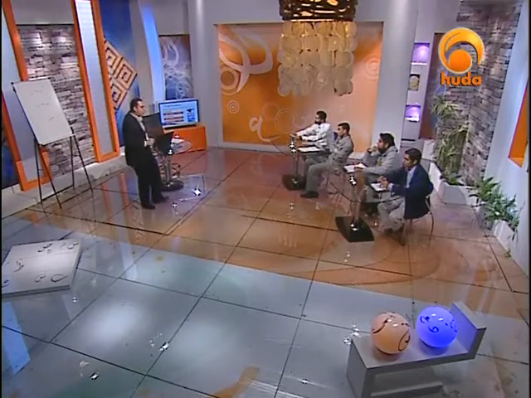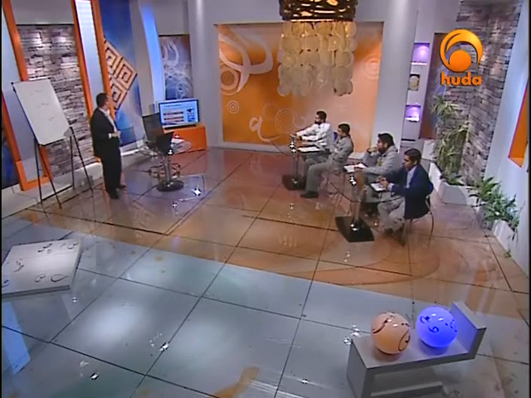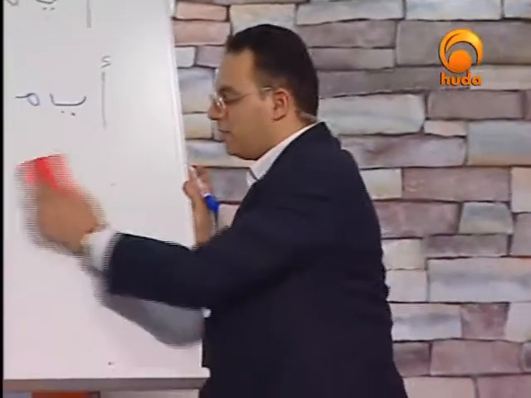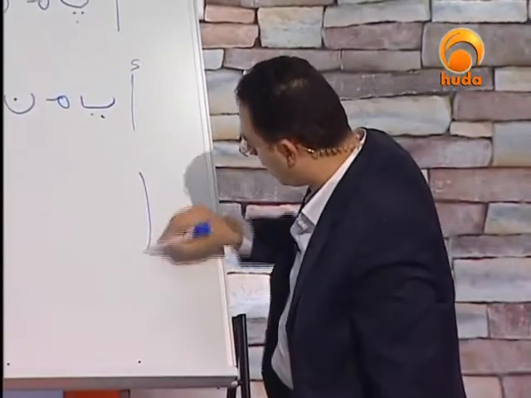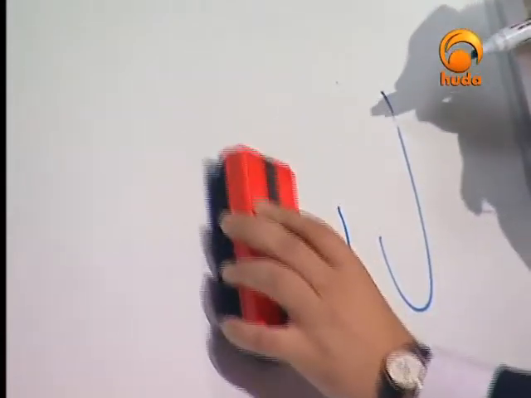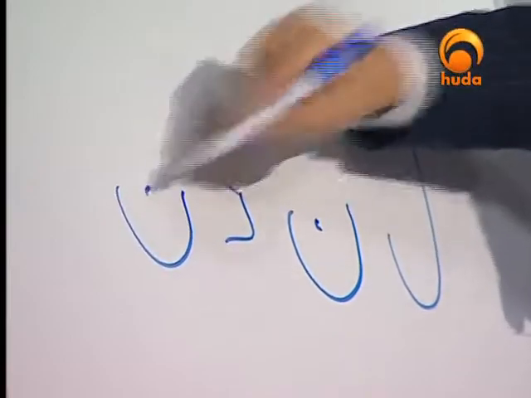But how about when it comes disconnected, like the word, for example, London? How many letters do we have in London? Four: la, na, da, and na. The na is connected with the previous one, we know that, but we never have a na connected with the following one. It's a rule of thumb. Okay, how about na?